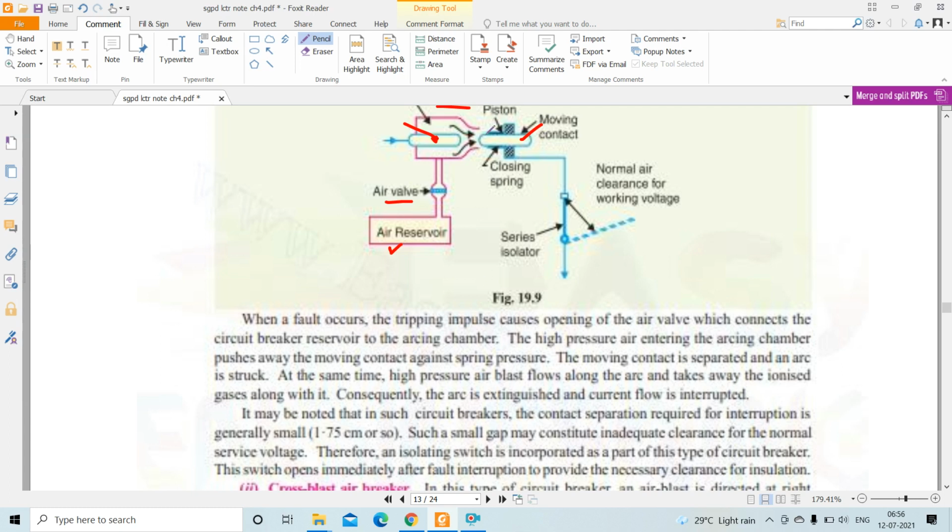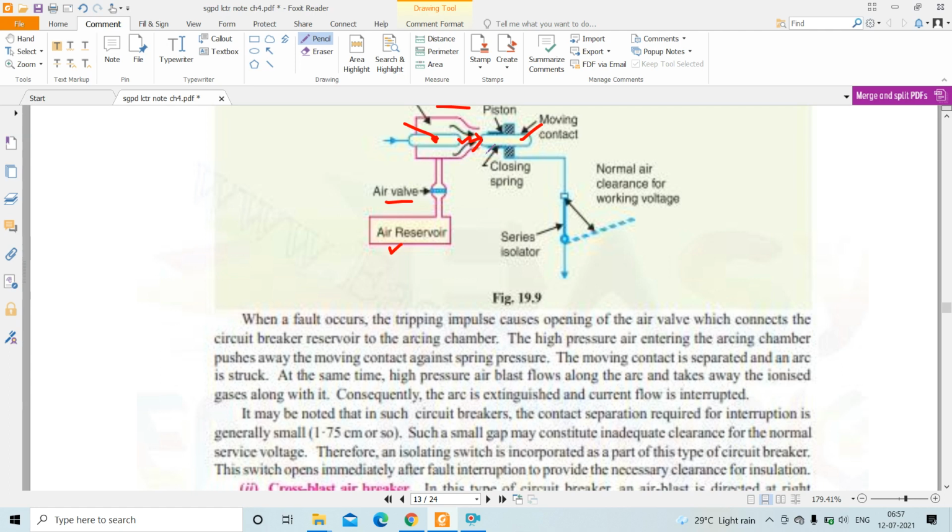So when this moving contact is moved away from this fixed contact, there is formation of an arc over here. With this, the tripping impulse is created and applied to this air valve, then the air valve is opened. At the same time, high pressure air is blasted to this arc path and it sweeps away all the arcing products to the atmosphere.